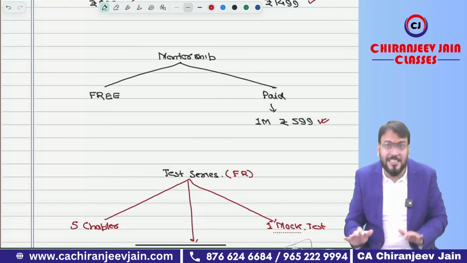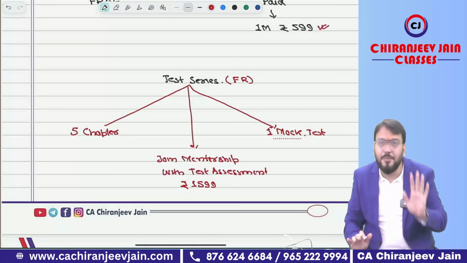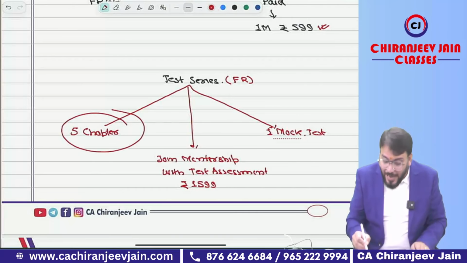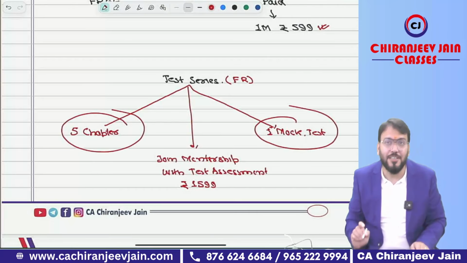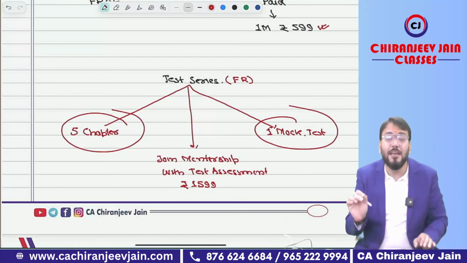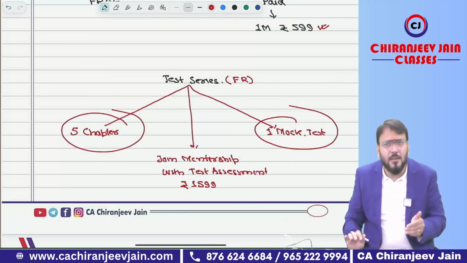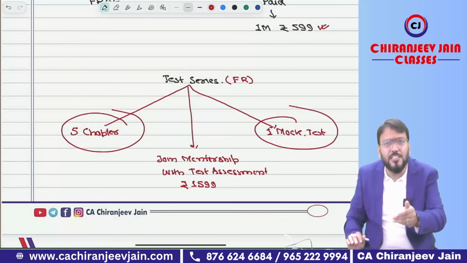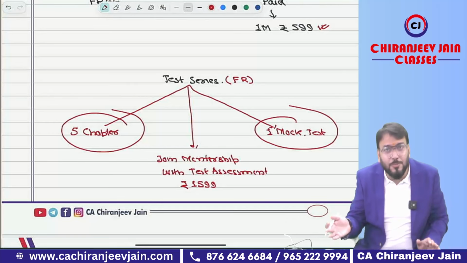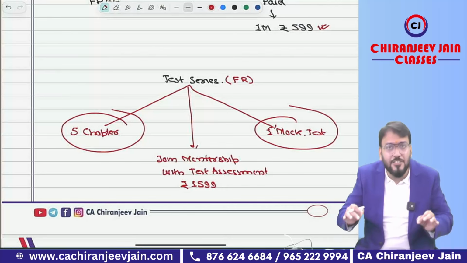Now, coming to the test series. Already I have informed you that there are 5 parts in which the entire syllabus is divided. It means I will conduct 5 chapter-wise tests and 1 mock test. Correct? Already I informed you that this test needs to be written when you are doing the first revision, not the second revision. Sir, how will we get the test series? Believe me, this test series will be available to all the students, whether they are joining my paid mentorship group or the free mentorship group. All the students can avail this test series.